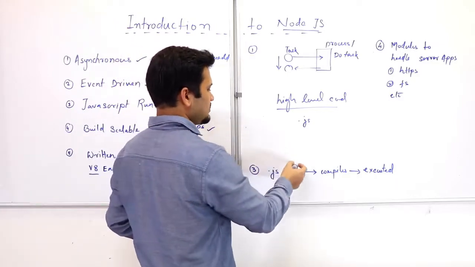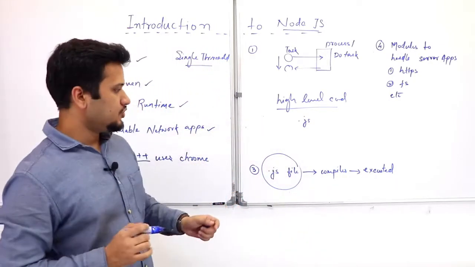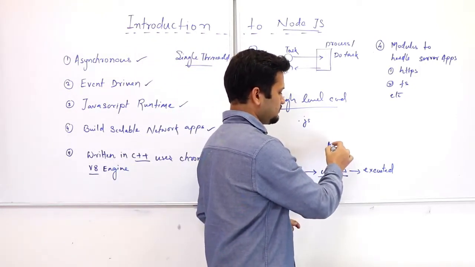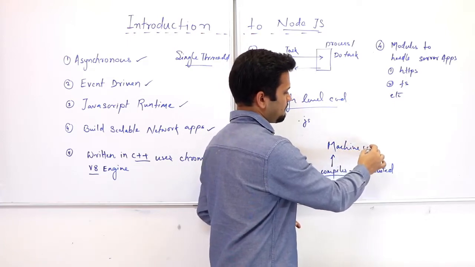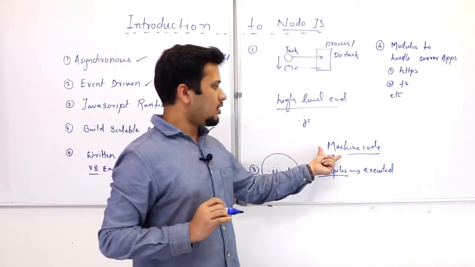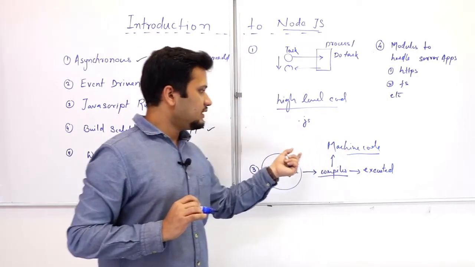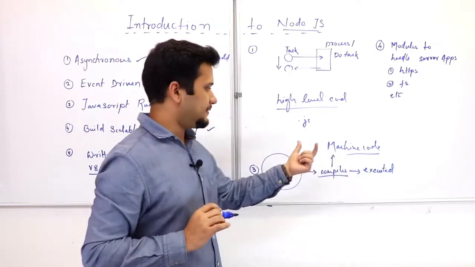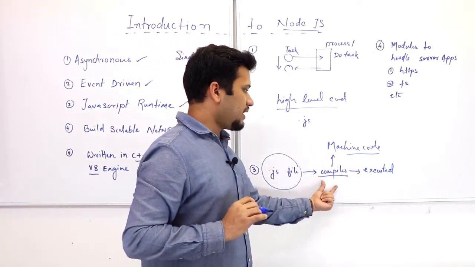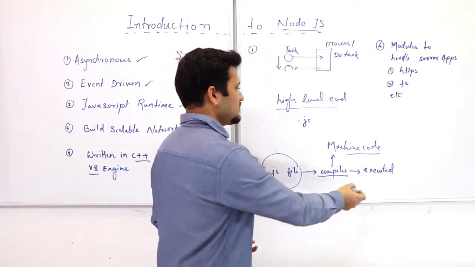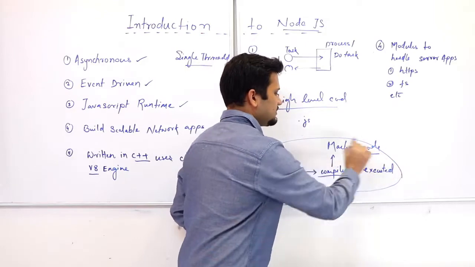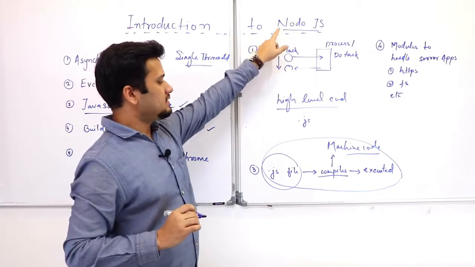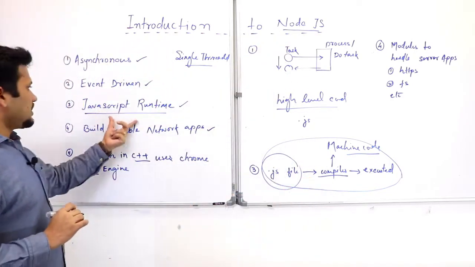So this JS file first should be compiled into machine code. This machine code will be optimized and converted based on the architecture of the CPU. We will understand that later. So a .js file is compiled and executed, and the system responsible for doing this is your JavaScript runtime. Node.js provides this mechanism, so it is a JavaScript runtime.